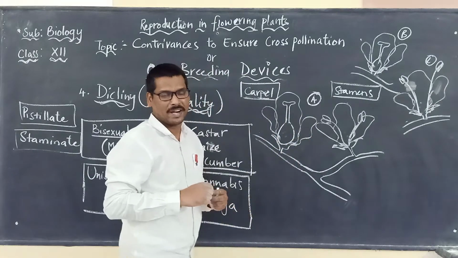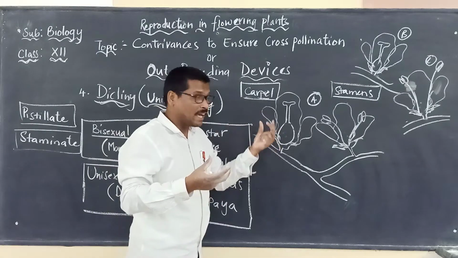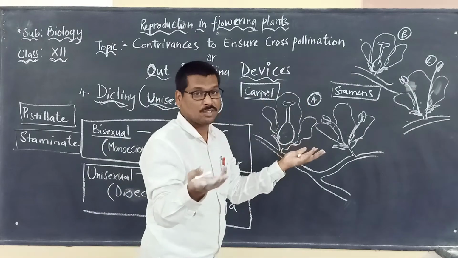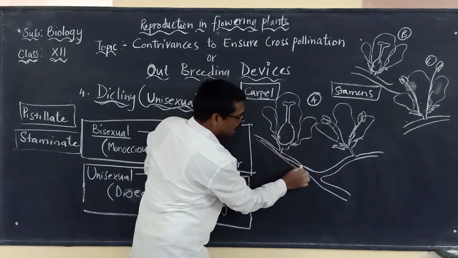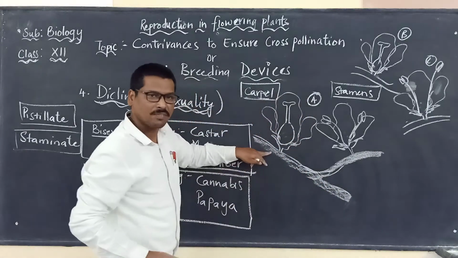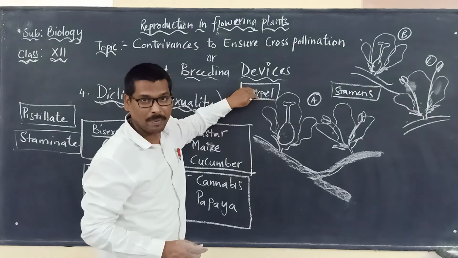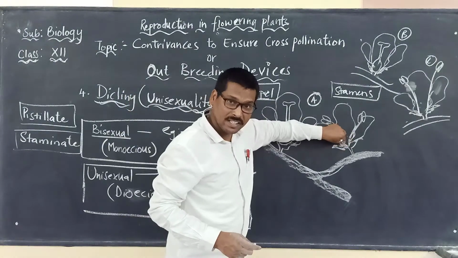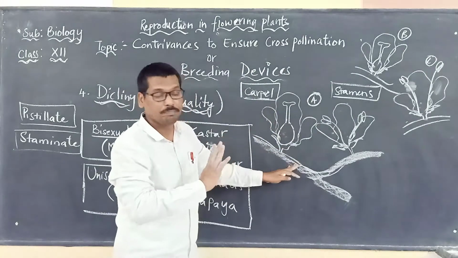But one point we have to keep in mind is that even though carpel and stamens are present on two different flowers, the two flowers may be borne on the same plant. Here, if you see, this is of the same plant. The flower bearing the female part, the carpel, and the flower bearing the male part, the stamen, are both present on the same plant.